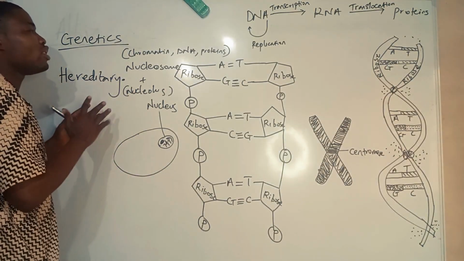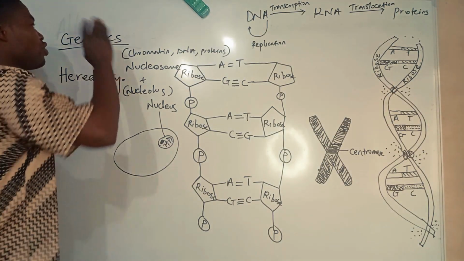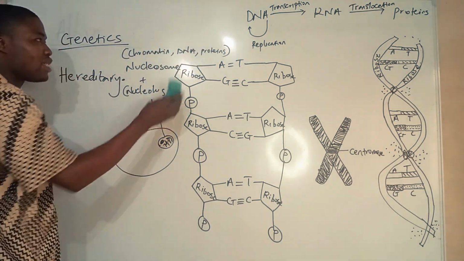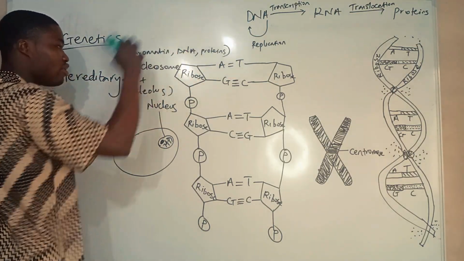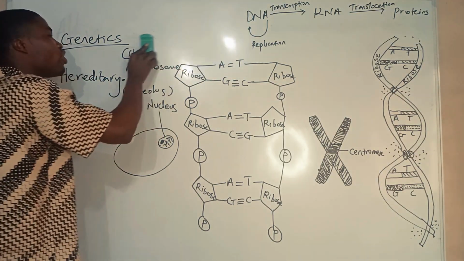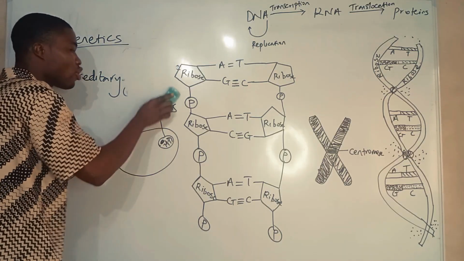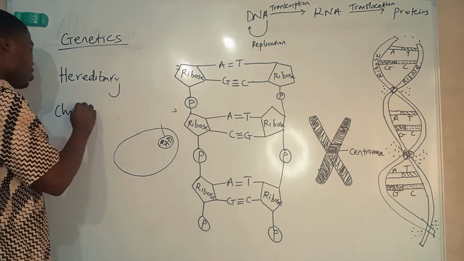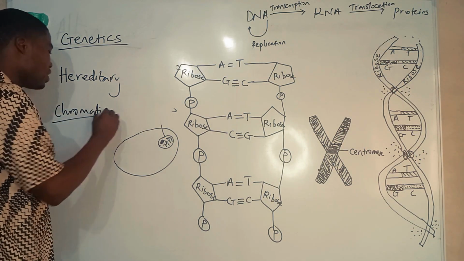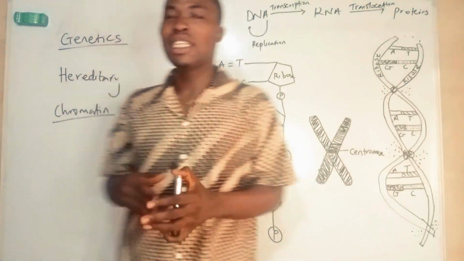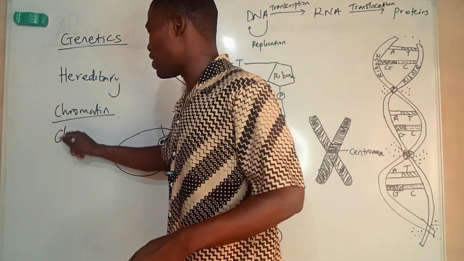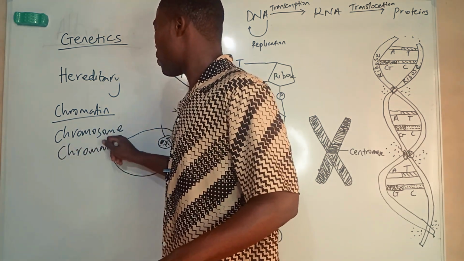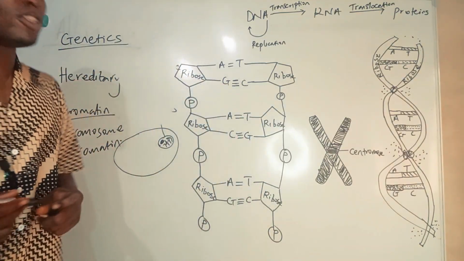So how do they do this? We have to start taking them one after the other. So let's take chromatin. So you might have to wipe this. You can pause and look at what I just wrote. Now let's take, for instance, the chromatin. Now, the chromatin, before I explain, has chromatid and chromosome. Then I will explain the concept of gene.